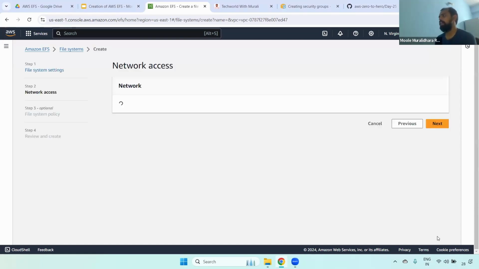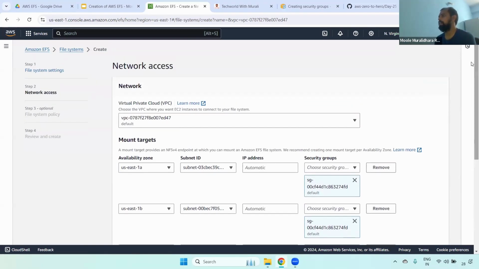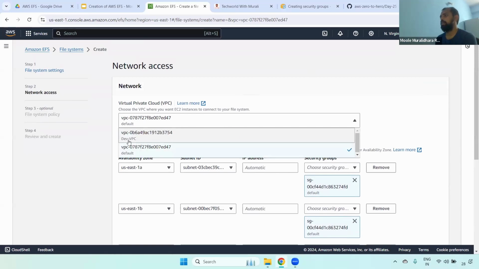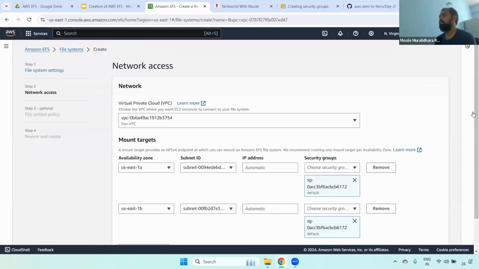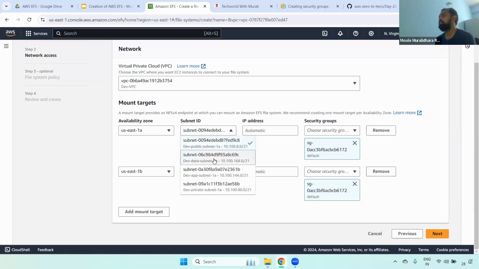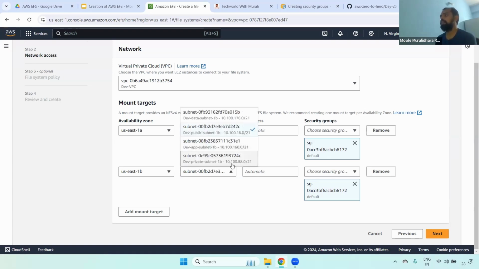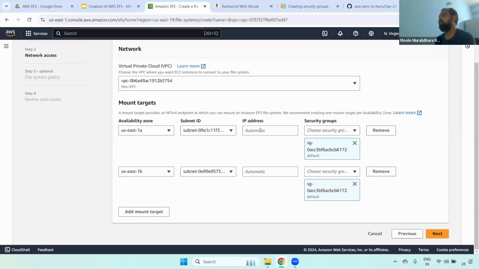Now you can click next, and here you choose which network you want to create this EFS in. I'm going to this dev VPC. Here we have multiple availability zones, 1A and 1B, and different subnets: public, private, app, and data subnets. Remember guys, in our case I'm using the private subnet. Usually the EFS is created in either a private app or data subnet; we won't create it in a public subnet. Here you can assign a specific IP, or else it will be auto assigned.